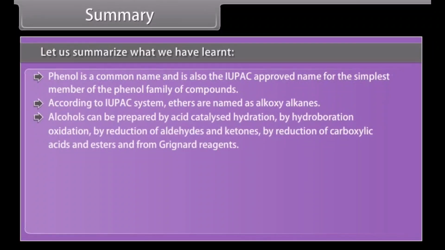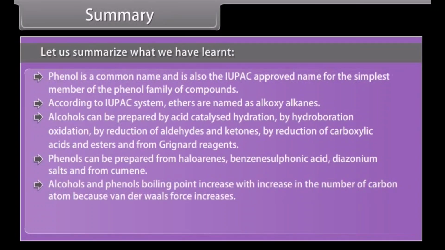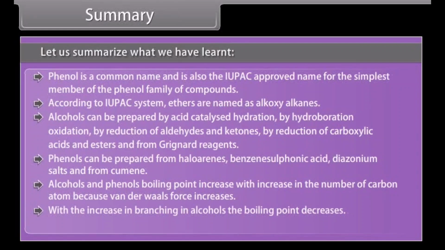Alcohols can be prepared by acid catalyzed hydration, by hydroboration oxidation, by reduction of aldehydes and ketones, by reduction of carboxylic acids and esters, and from Grignard reagents. Phenols can be prepared from haloarenes, benzene sulfonic acid, diazonium salts, and from cumene. Alcohols and phenols' boiling points increase with increase in the number of carbon atoms because van der Waals force increases. With the increase in branching in alcohols, the boiling point decreases. Generally, alcohols and phenols are soluble in water.